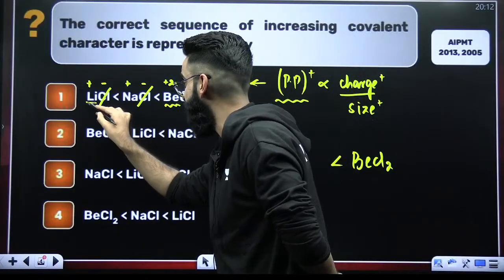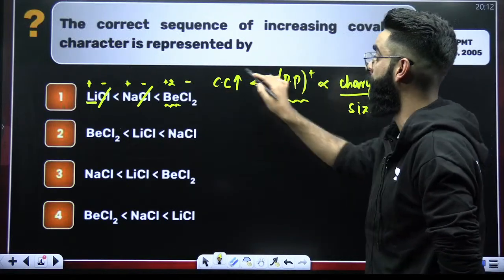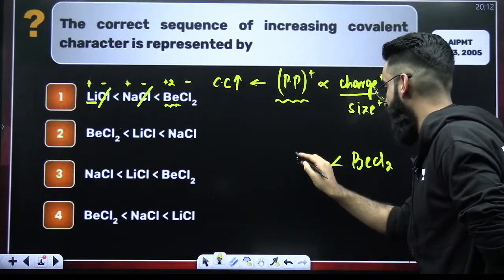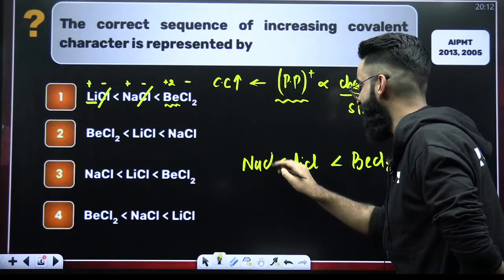Lesser the size of cation, more the polarizing power of cation, more will be the covalent character. So I would say over here, I should write LiCl, and here, I should write NaCl.